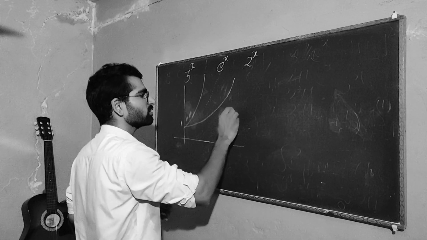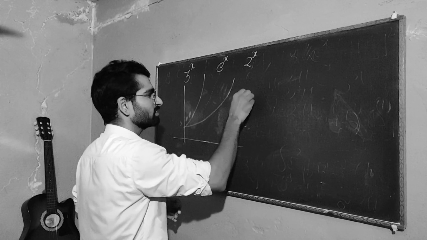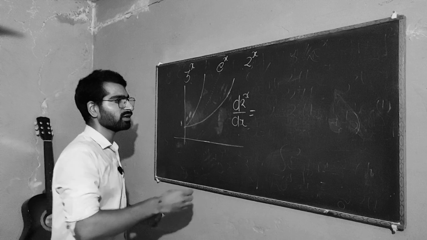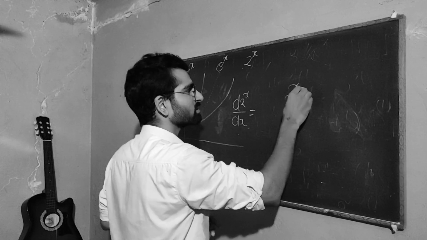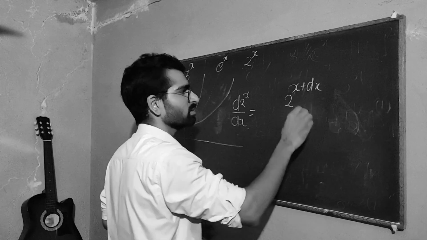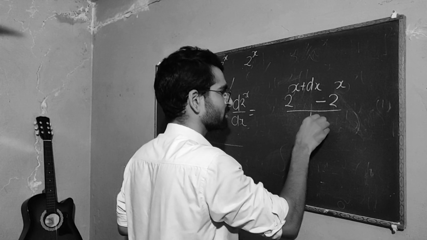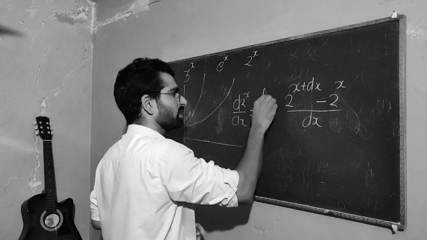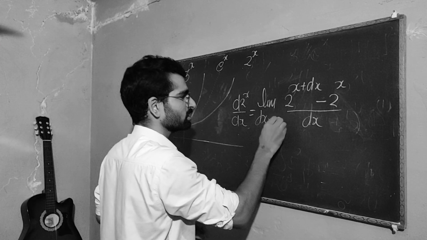I will start with 2 to the x, the derivative of 2 to the x. It is 2 to the x plus dx minus 2 to the x over dx, and you take the limit as dx approaches 0.